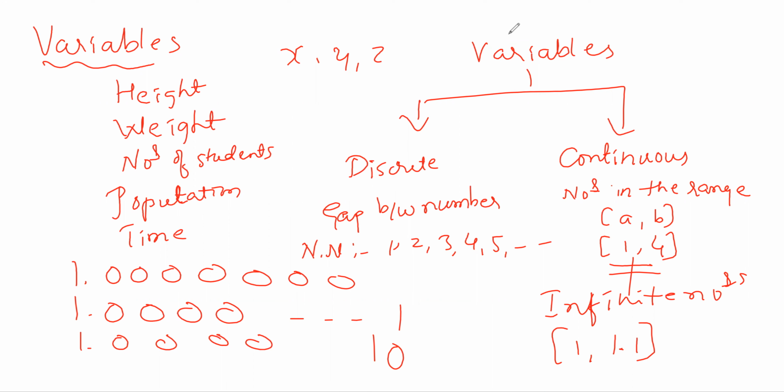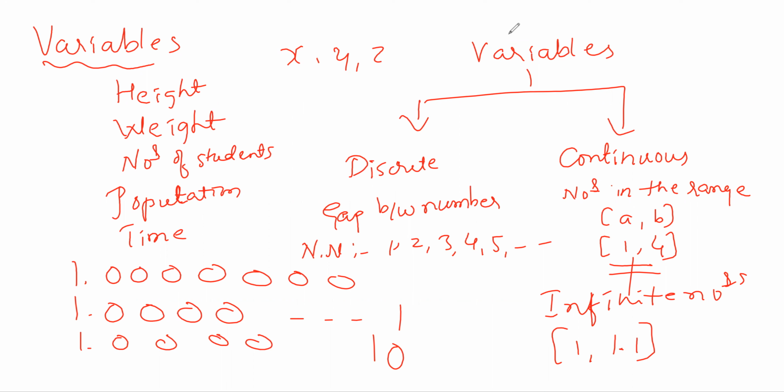It may be an open interval or a closed interval. The difference between open interval and closed interval is, in an open interval, all the elements lying in between those two elements will be in that set. But a closed interval includes all the interior points and the exterior points 1 and 4. For example, if you consider the closed interval 1, 4, then 1 and 4 also belong to that set. But if you consider the open interval 1, 4, it will consist of all the numbers which lie between 1 and 4, but 1 will not belong to that set, and 4 also will not belong to that set. So that is the difference between open interval and closed interval.